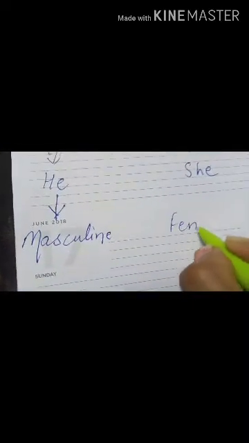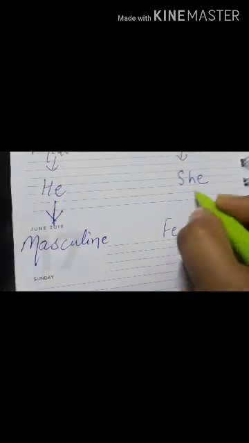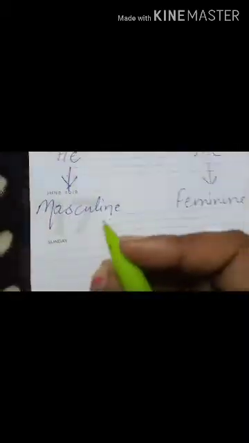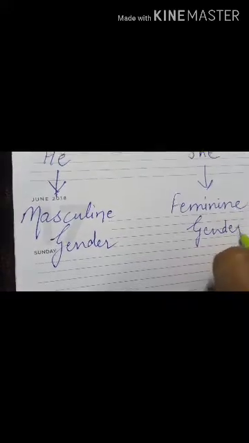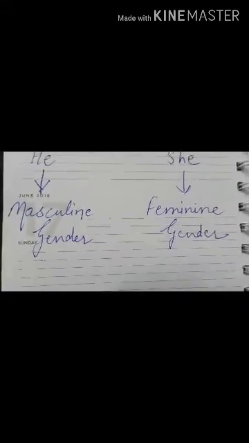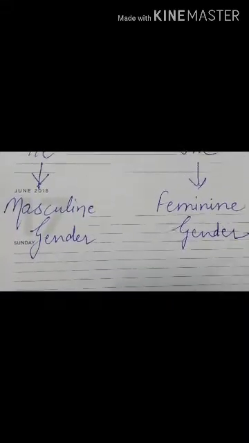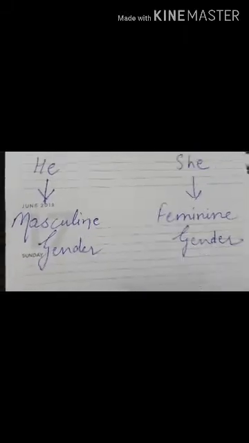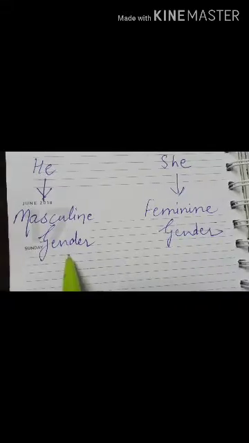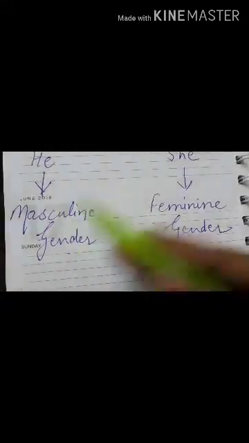And I am going to tell you a new word for these two types of gender, that is masculine and feminine. So one is masculine gender, and second is feminine gender. We'll study about these two genders today. Basically there are 4 types of gender, but today we are going to do these two genders. Tomorrow we will do the next two genders.